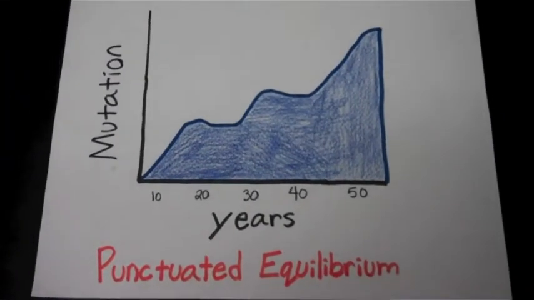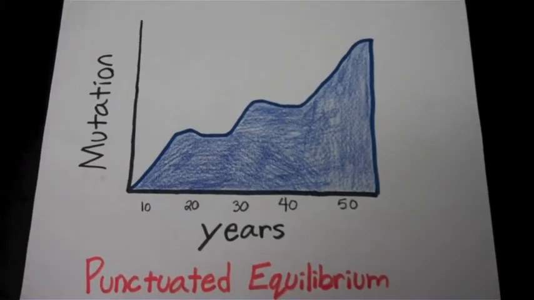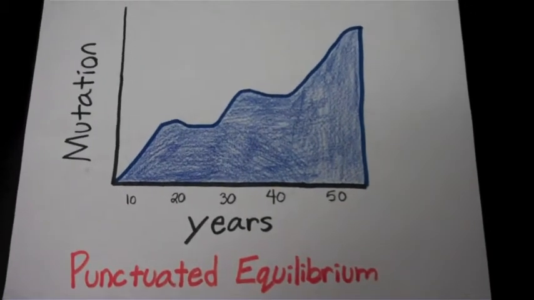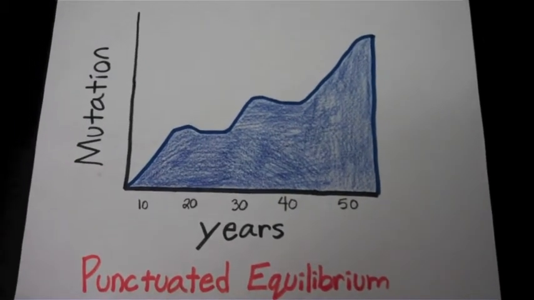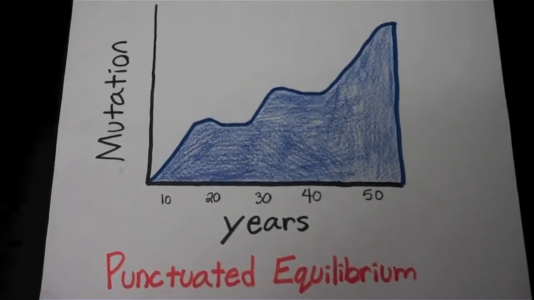The other main theory of speciation is punctuated equilibrium, which assumes that the rate of speciation is not constant. It is characterized by rapid bursts of change and long periods of little or no change. The species undergo rapid change when they first bud from the parent population.